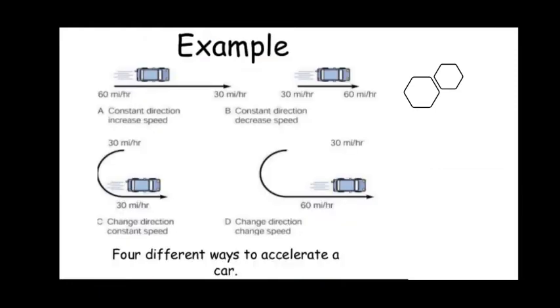Now, examples of acceleration. In the first case, the car is moving in a constant direction and increases its speed. Similarly, a car that was at 60 has moved to 30, and one that was at 30 has moved to 60. Similarly, it can change its direction and also change its speed. So these are the four different ways in which a body can accelerate: increase the speed, decrease the speed, or change the direction. These are the four examples of acceleration.